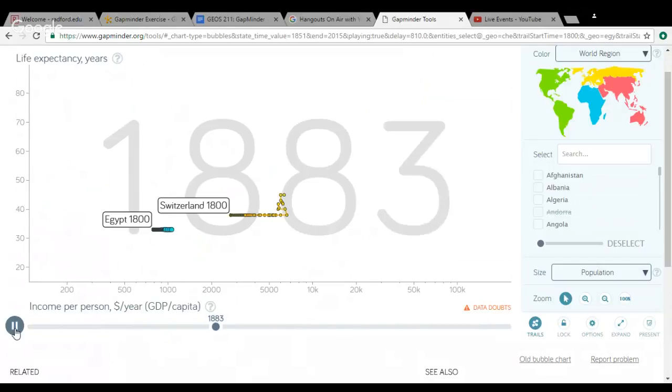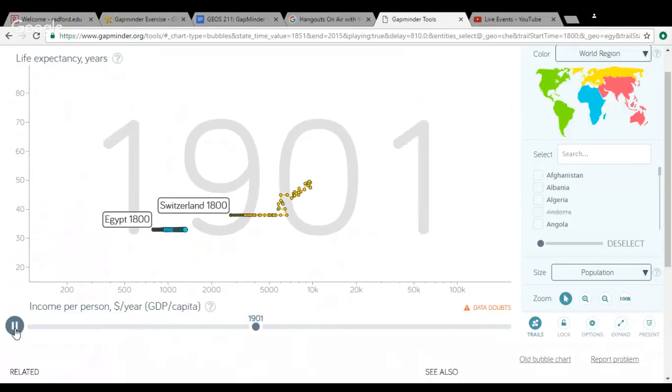Egypt continues to stay constant with life expectancy until the 1910s when it begins to drop right around the time when their independence was restored. Switzerland continues to increase in both income and life expectancy even during the war. Switzerland begins its neutrality with the war in addition to the League of Nations. For about 30 more years, Egypt seems to bump around the same spot in the chart until about around 1950.